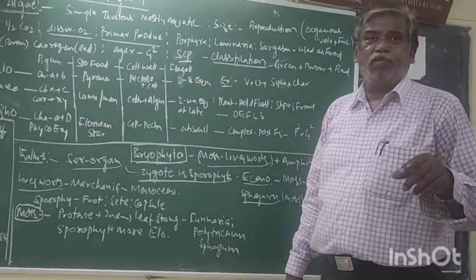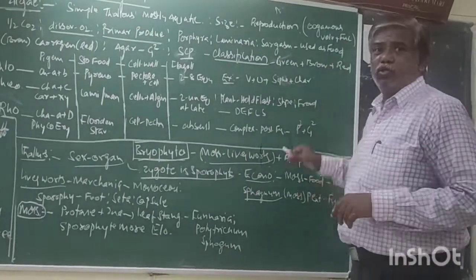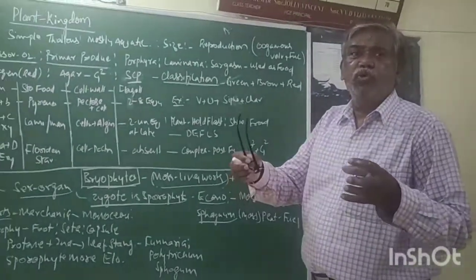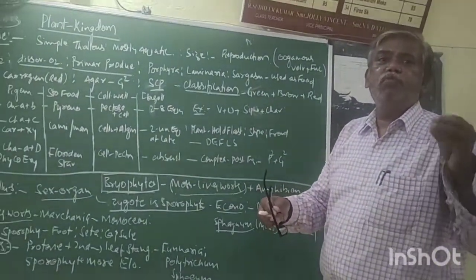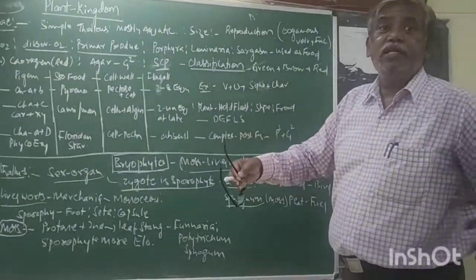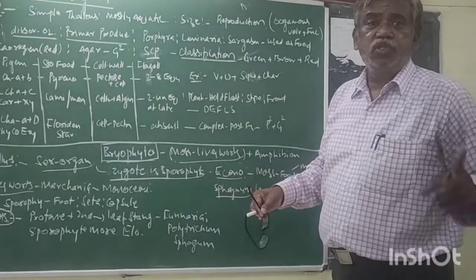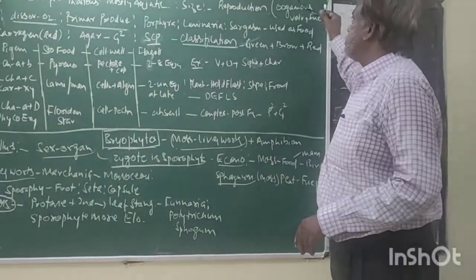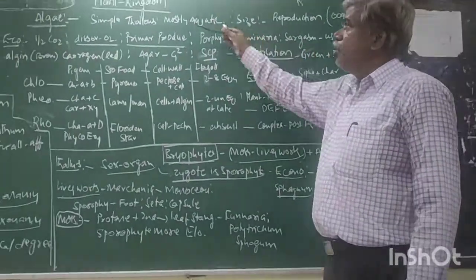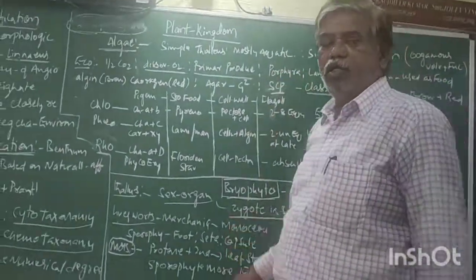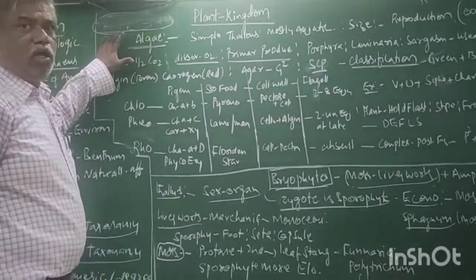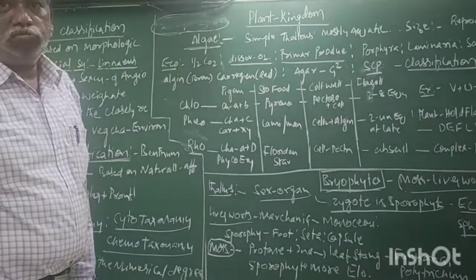Now anisogamous, oogamous. In oogamous, the two gametes, male and female gametes, fuse, but the male gamete is small with flagella, and the female gamete is large, non-flagellate and stationary. Such type of fusion is called oogamous. We can see oogamous in Volvox and Fucus. This is about the characters of algae. Now this algae also has economic value.